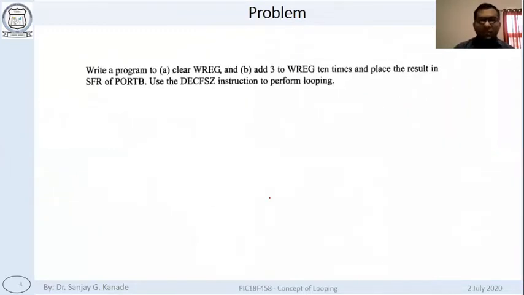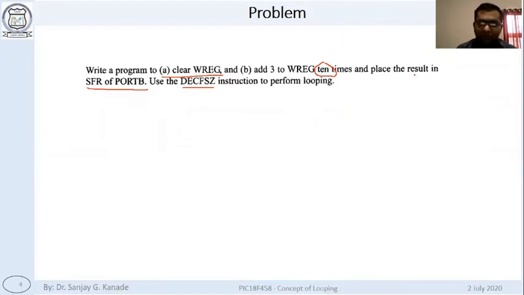So let's see. We will write a full program now. Write a program to clear WREG. First thing, we want to clear WREG, means the working register. Then add 3 to W 10 times. Okay, and place the result of operation in the SFR of port B, and we want to use the DECFSZ, means the instruction that we just saw. Nothing but we are going to see the full program now.